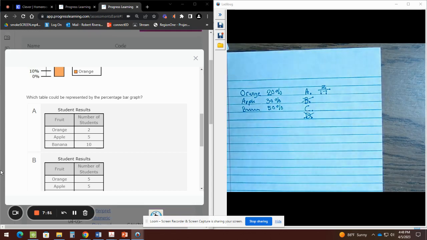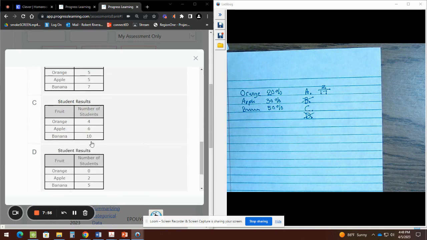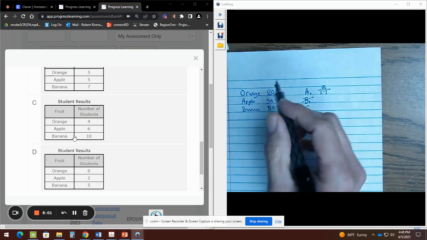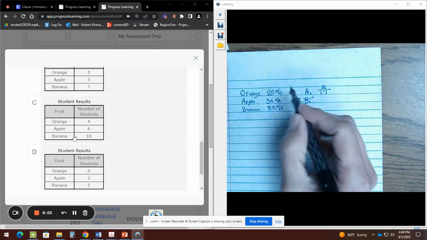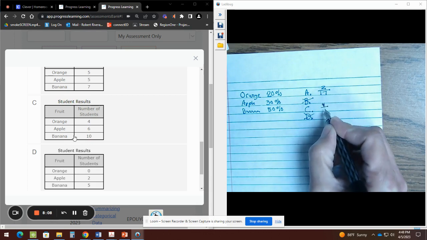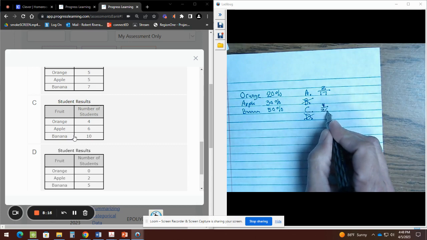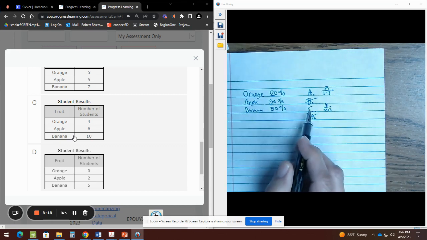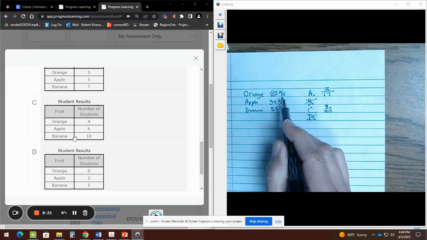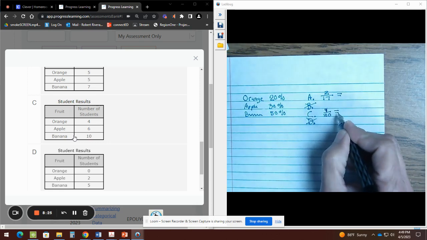I'm going to do the same thing with the C, because the C is a good one, right? This one says 4 is the orange. So I'm going to stick to orange. So right now we're checking the orange. The orange has 4. And then I'm going to add them. 10 plus 6 is 16 plus 4 is 20. So this will be 4 out of 20. Since we're checking orange, we're trying to get to 20%. So I'm going to have to change this guy to decimal and this one to decimal.